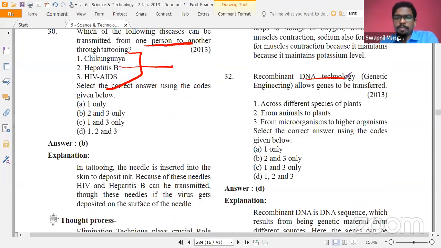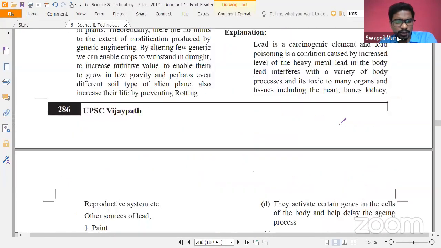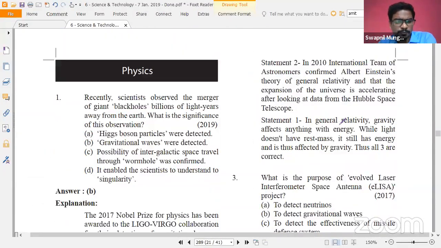DNA technology, recombinant DNA technology was also asked. So all these kinds of things have been asked in the past. So we would go ahead from biotechnology to a few other areas.